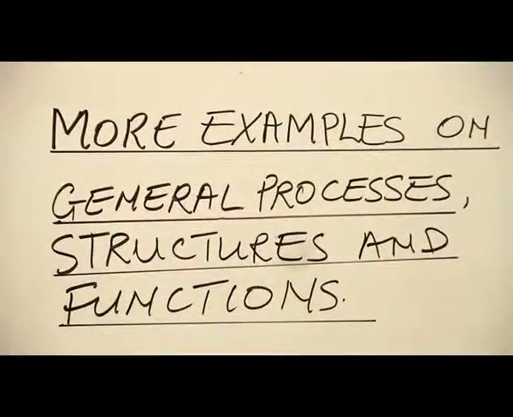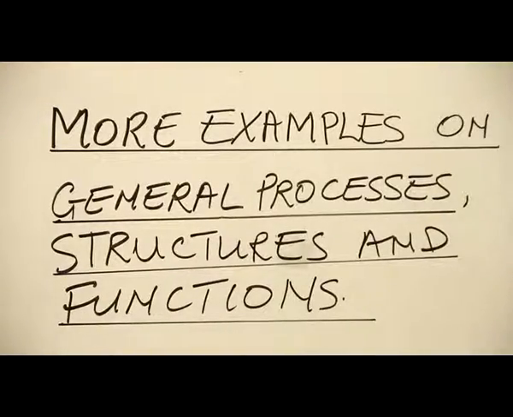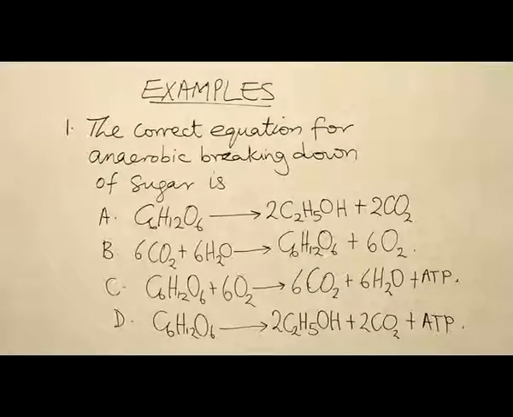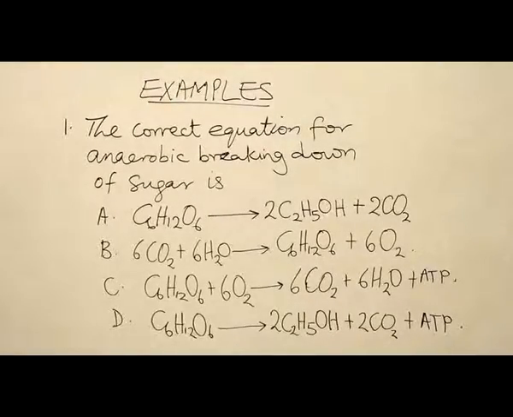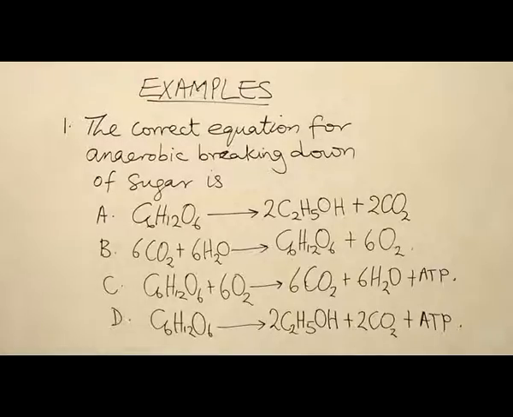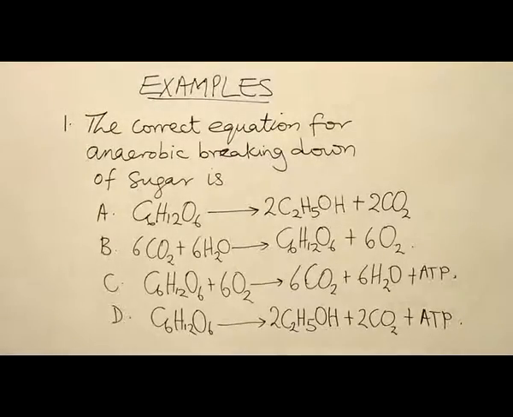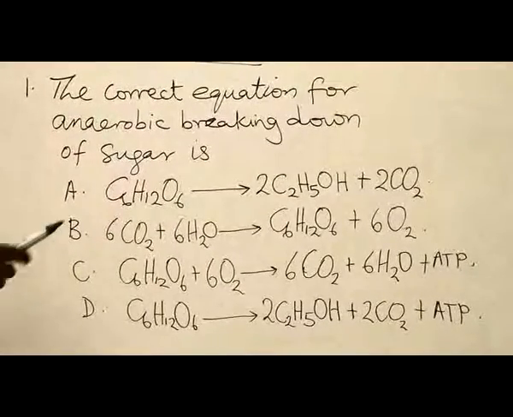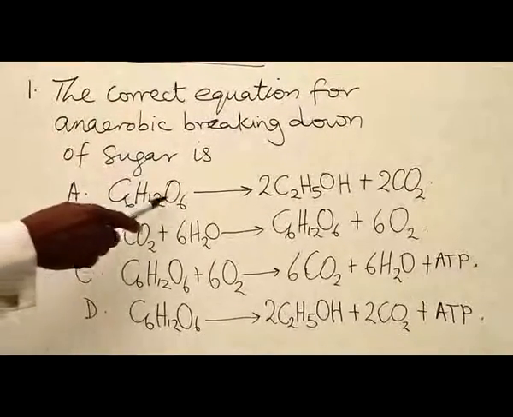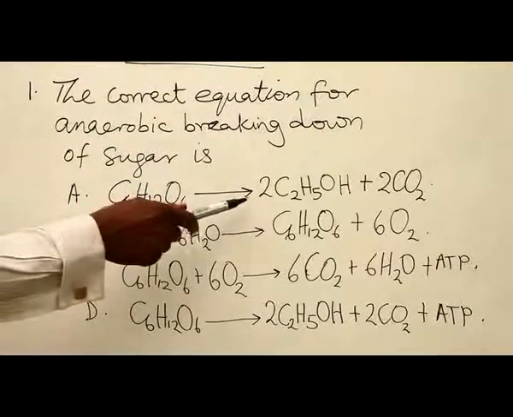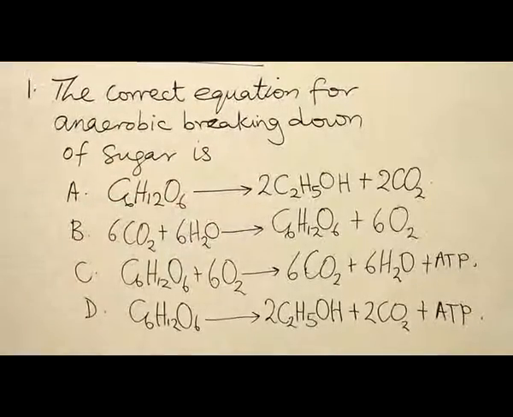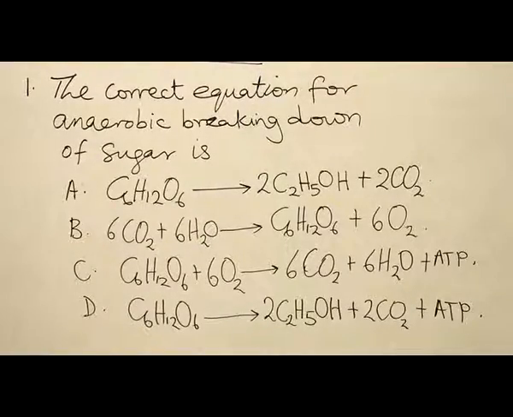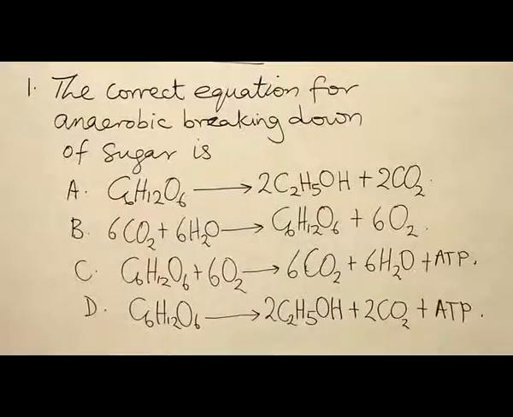Today we are taking more examples on general processes, structures, and functions. Example 1. The correct equation for anaerobic breaking down of sugar is, take note, anaerobic breaking down of sugar is A, C6H12O6 broken down to 2 molecules of C2H5OH plus 2 CO2.